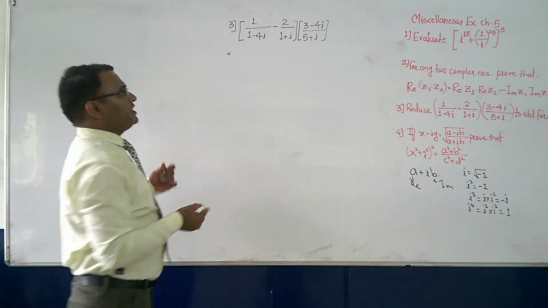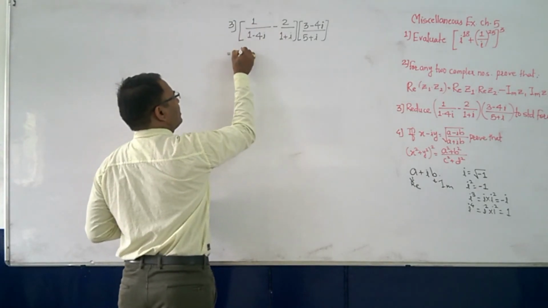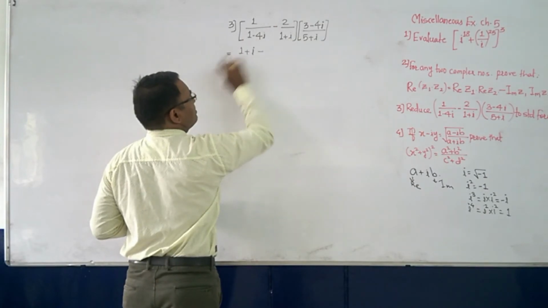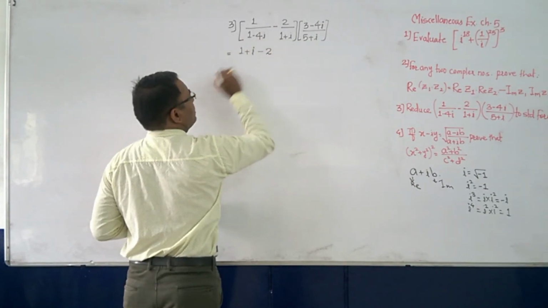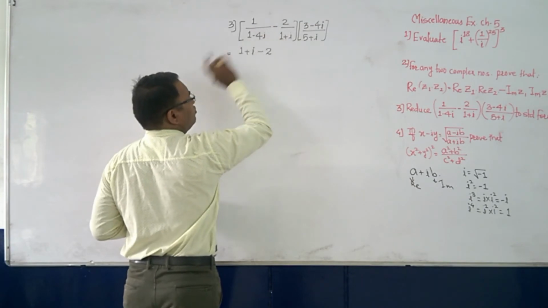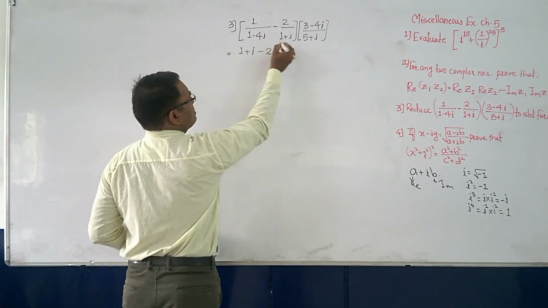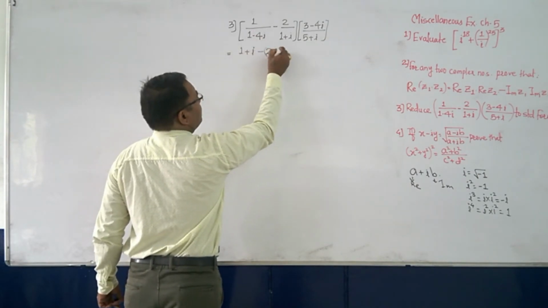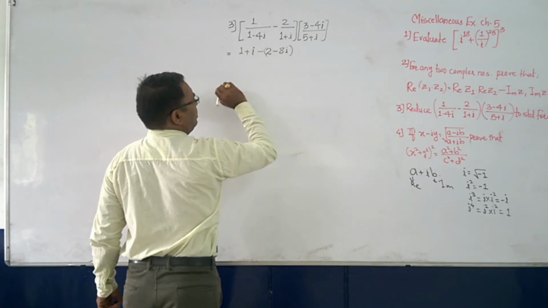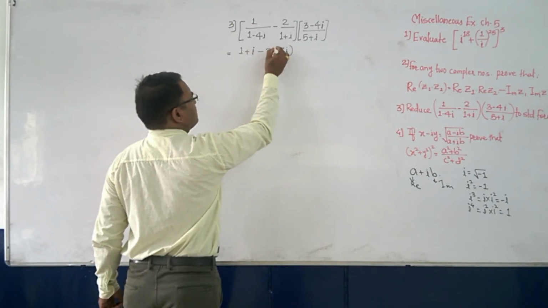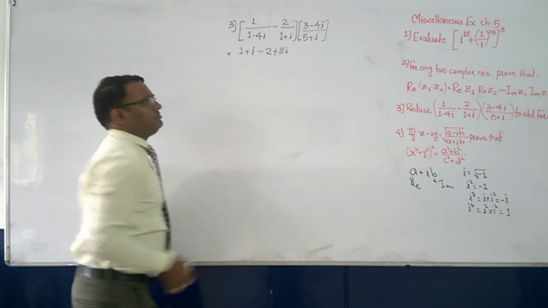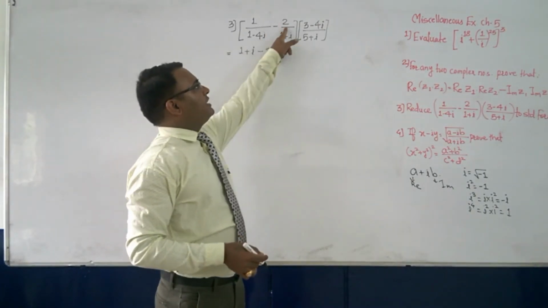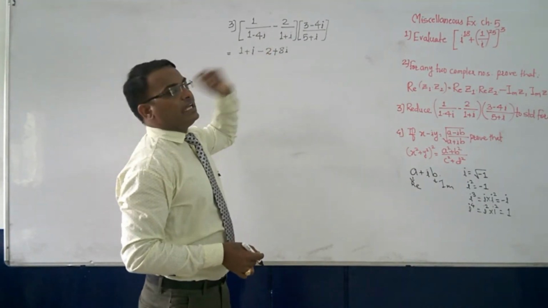So by cross multiplication, 1 into this number will become 1 plus i, then minus 2 into this number. So 2 into 1 is what? 2. Then minus 2 into minus 4. If you multiply in this way, supposing we are keeping a bracket, so 2, then 8i. If you remove the bracket, this will become plus 8i. Hopefully you have understood. It is minus 2 into 1, minus 2, minus 2 into minus 4 is plus 8, and then i.